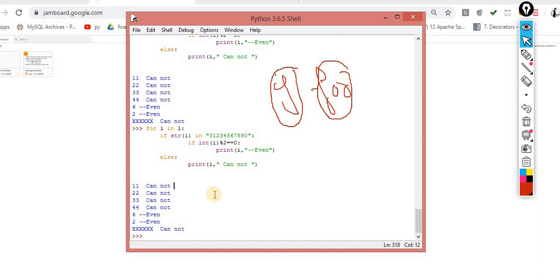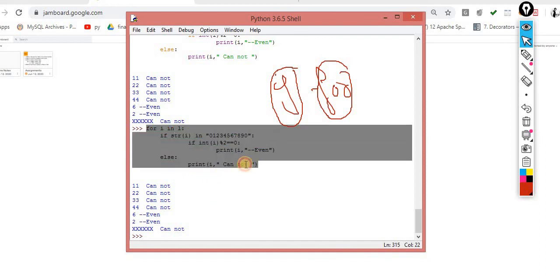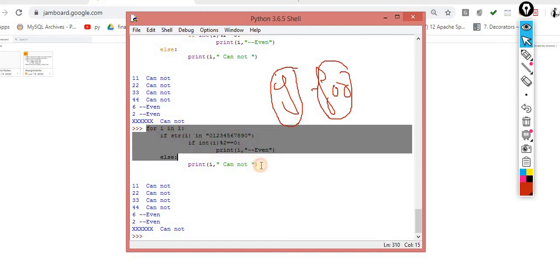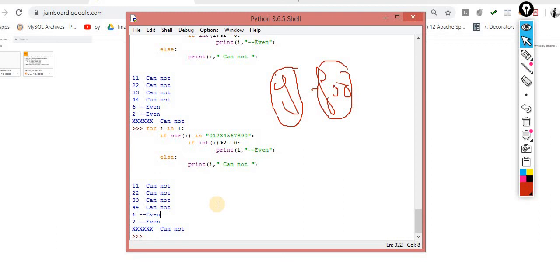Anyone having any doubt regarding this syntax, do let me know. I will do this tomorrow. I will show you the code for the same, and why it's not working. It needs a little debugging, or maybe I will share it inside the group within 1 hour. If my mood feels good, then I will definitely do the same before sleeping. Anyone else? I think the picture is clear regarding this for loop.